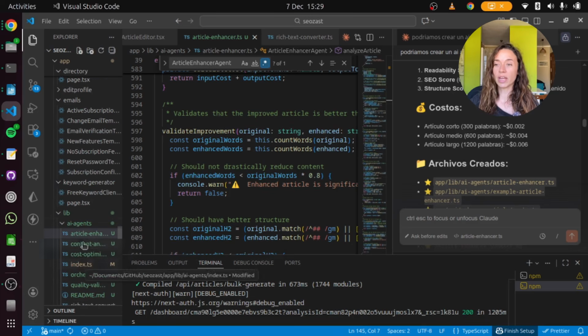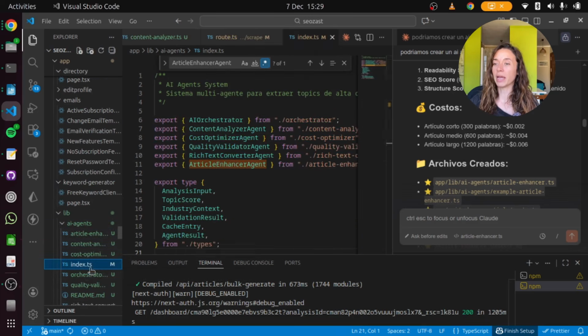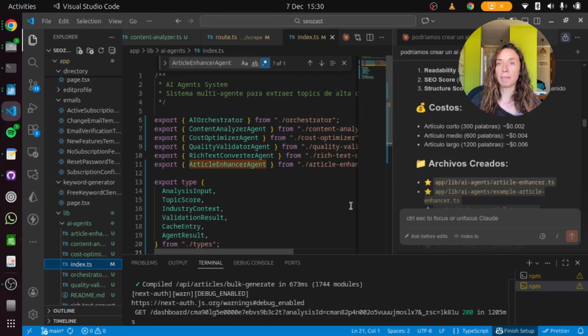And now also here, very important, I have an index on my AI agents, but that's just because I have an AI agent system with different agents. Otherwise, maybe you don't need this file. One of my agents is fired already.